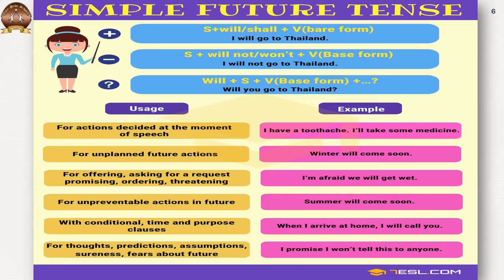So some are unpreventable actions and some with conditional time and purpose and clauses. When I arrive at home, I will call you. So it is conditional time. For thought, predictions, assumptions, sureness, fears about future too, we use simple future tense.